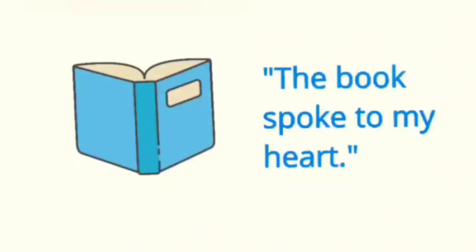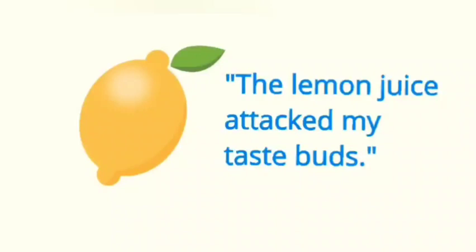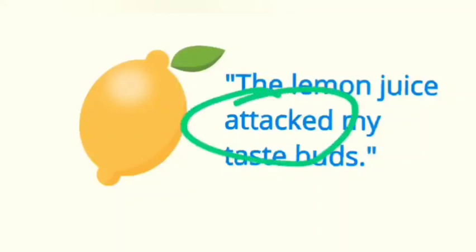Her means here the ship. The ship is compared to a lady. The lemon juice attacked my taste bud. Attacked is basically related to living objects, especially humans. Human beings attack the opponent. The enemy attacks the opponent. So here, attacked is the term that is giving this lemon the human type status. So this is an example of personification.